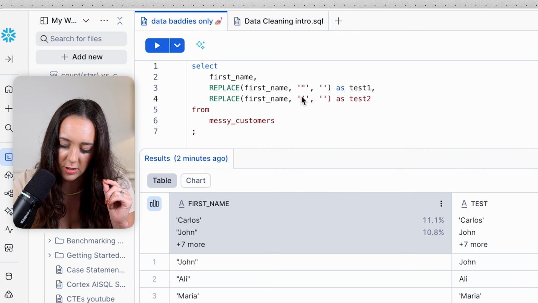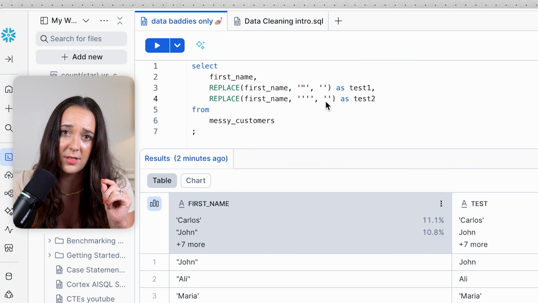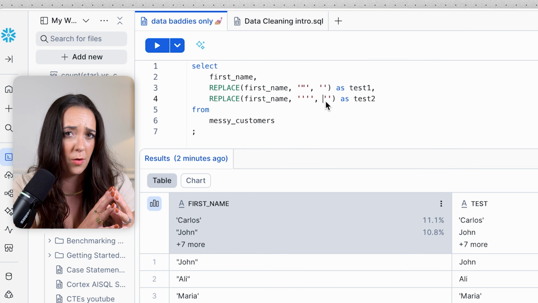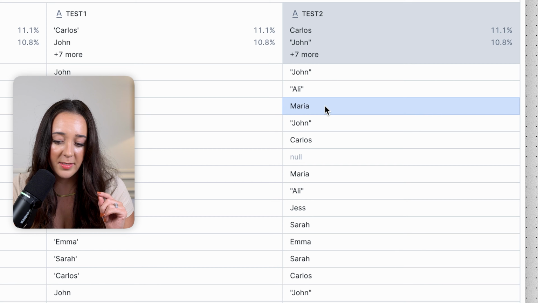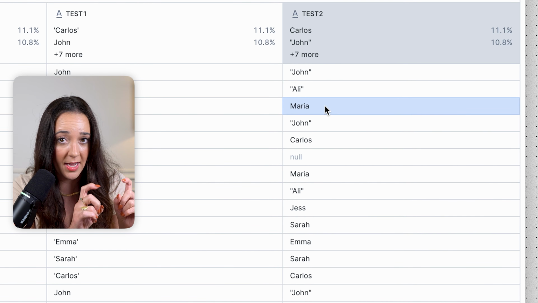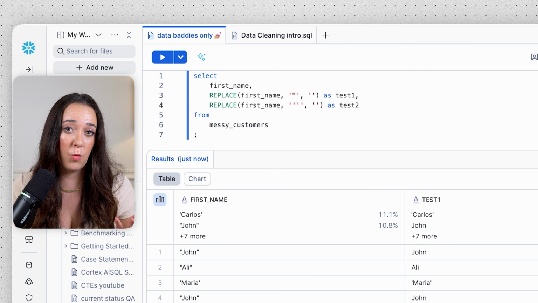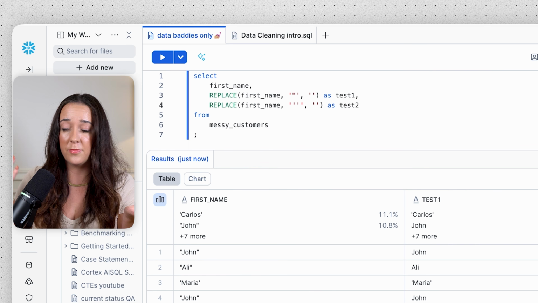So what I have to do is actually add another single quote so that I can escape the single quote. Sometimes when you're coding, especially with strings, you have to escape a value and basically tell it, I'm not making a string. I want you to just look at this value. It's kind of weird, but just trust me. Now in the column test 2, we've successfully solved for the situation with single quotes around the name. So we have 2 replace functions that work, one for the double quotes and one for the single quotes.